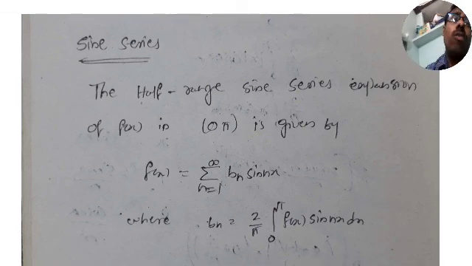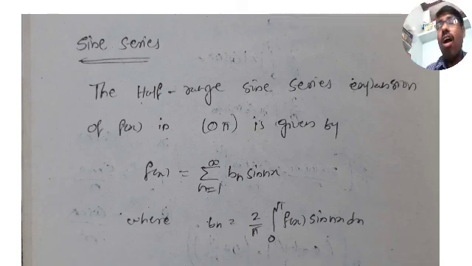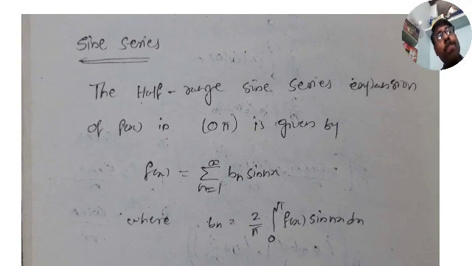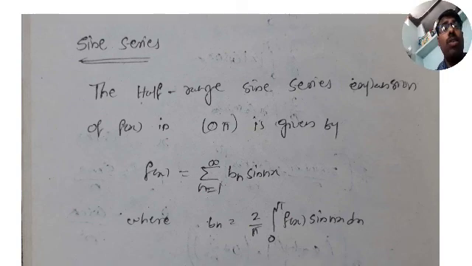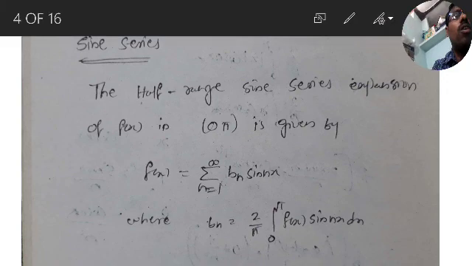So there are two half range series. First one is the half range sine series and second one is the half range cosine series. Now first of all we do problems on sine series, then we do problems on cosine series. So this is a sine series, remember guys, so that we can do the problems.